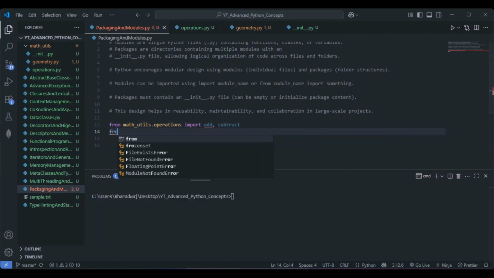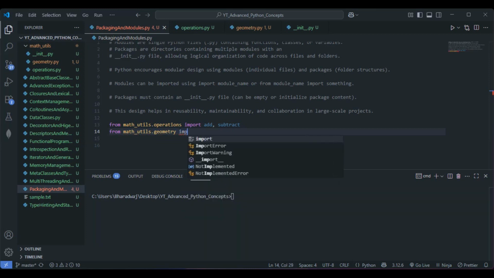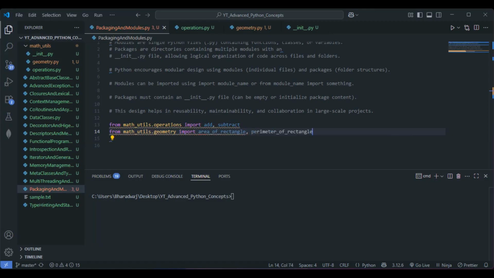This is fine. Now from math_utils.geometry, let's import area of the rectangle, perimeter of the rectangle, right? These two things.